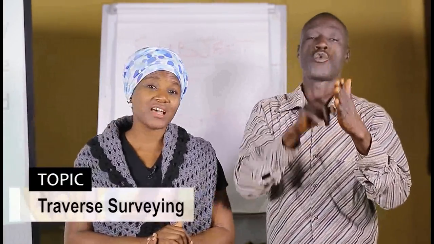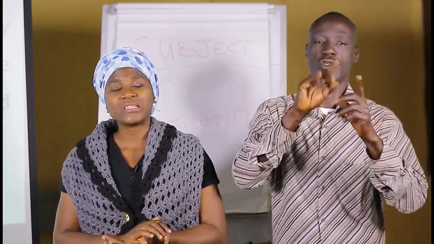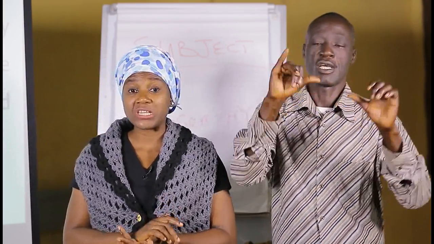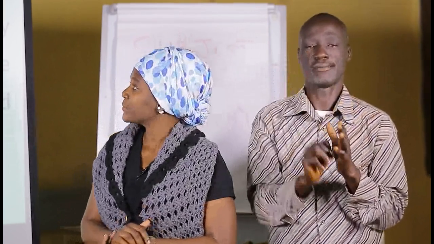What is traverse surveying? Traverse surveying is a survey method where a series of straight lines are constructed and then the bearings and distances are measured. Bearings are measured in degrees, while distances are measured in meters.